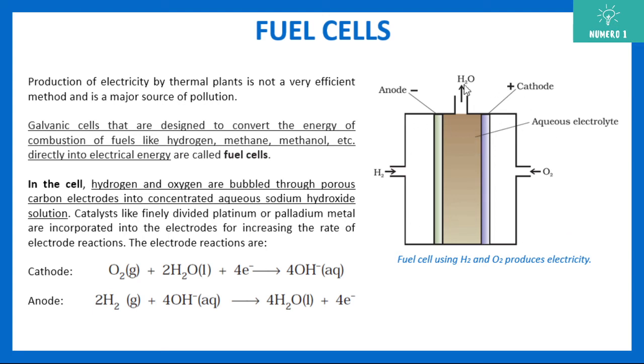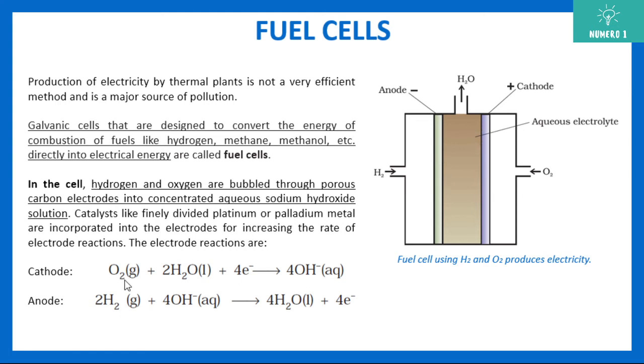Now, one example of a fuel cell is the hydrogen-oxygen fuel cell. You can see there is hydrogen, methane, methanol, all these types are available. So one is the hydrogen and oxygen fuel cell. So in this cell, what is happening? We are putting hydrogen from one side and oxygen from the other side. There is this plate which is acting as the anode. This side is the cathode. You see that they pass through this porous media and they come into the aqueous electrolyte. So here the reactions take place, actually the reactions take place at the cathode and anode.